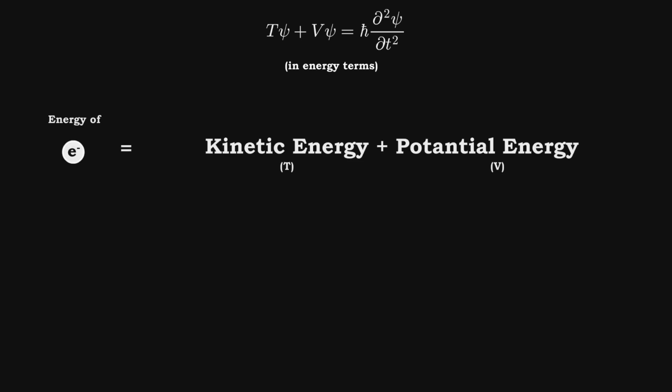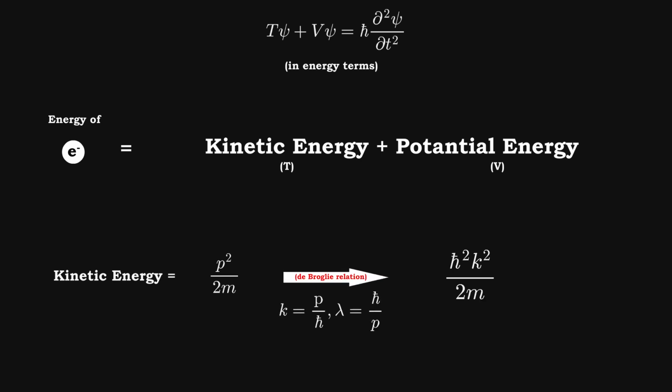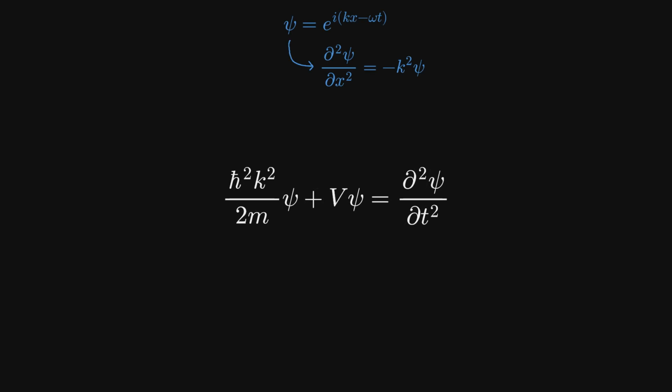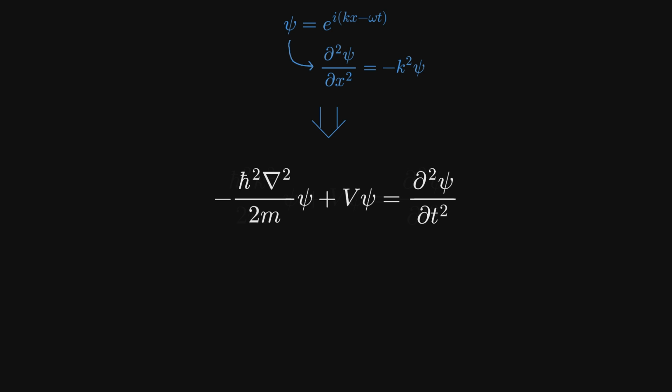Total energy is just kinetic plus potential. Classically, kinetic energy is momentum squared divided by 2m. Using the de Broglie trick from earlier, we can swap that momentum with h bar times k. Now, watch this trick. If we take the second spatial derivative of our wave solution, it naturally spits out k squared. We use that to our advantage. By massaging the mass and adding the potential energy, the physical bending, the curvature of the wave, perfectly transforms into the kinetic energy of the particle.